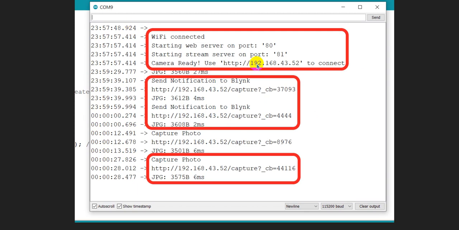Here you can see this is the final output in the serial monitor, with messages printed in serial. Here we can see the messages printed as Wi-Fi connected, notification sent, and capture image has been displayed in the serial monitor output.